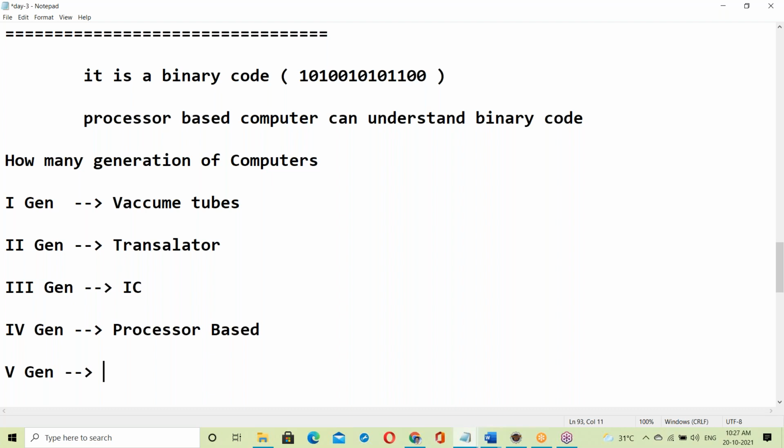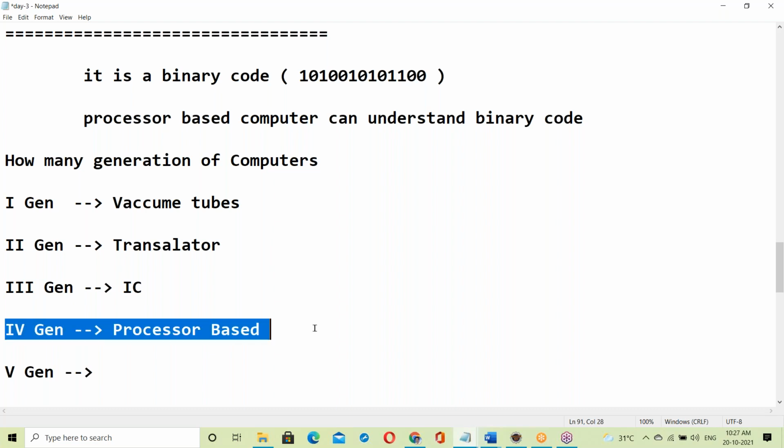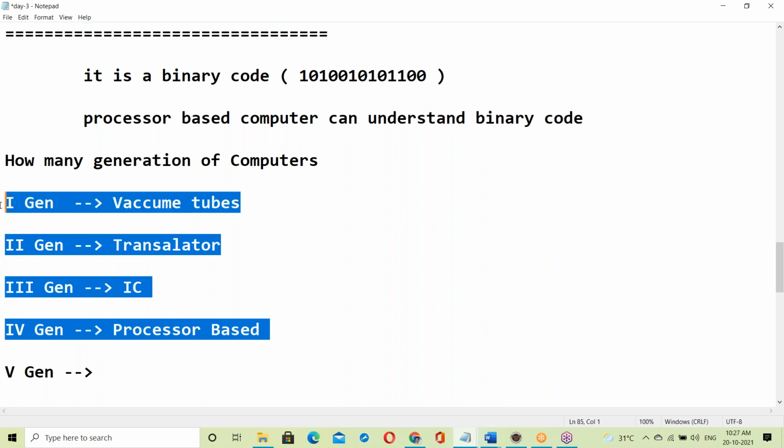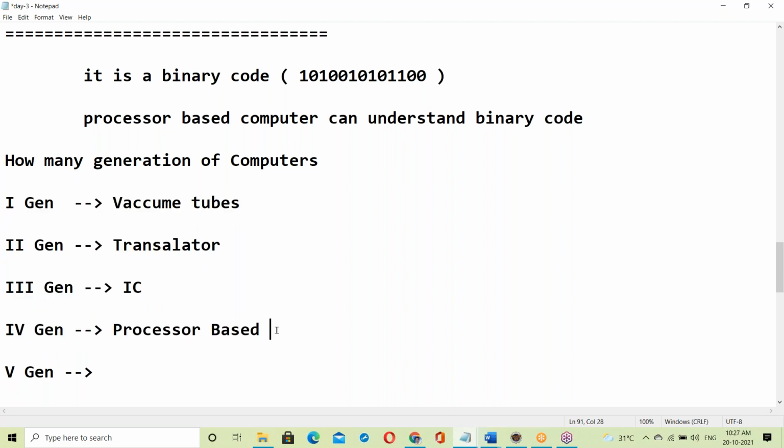No, cloud is just storage. The fourth generation is processor based, which was released in the year 1970, and we are still using processor based computers now.